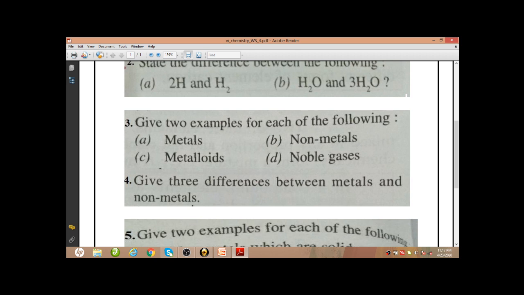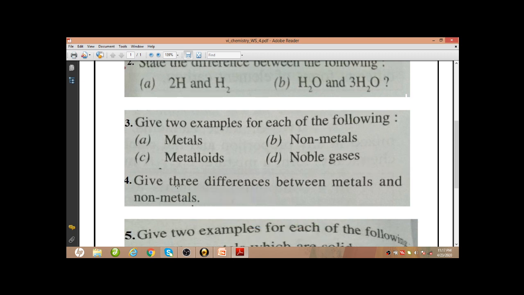These are also non-metals. Next, metalloids: silicon, germanium, boron, arsenic, antimony, many are there. Any 2 you can write. For noble gases, 6 noble gases are there: helium, neon, argon, krypton, xenon, and radon. Any 2 of these 6 you can write.